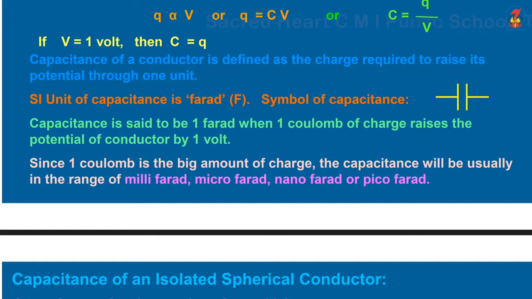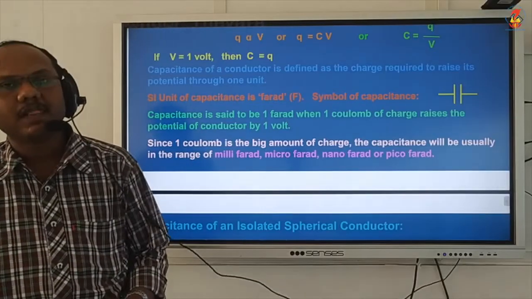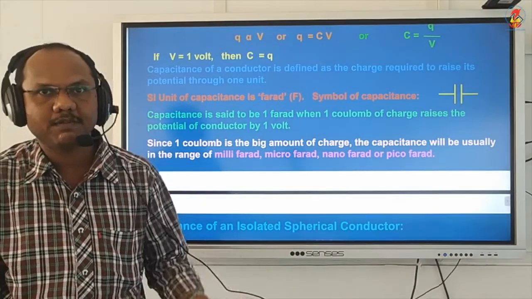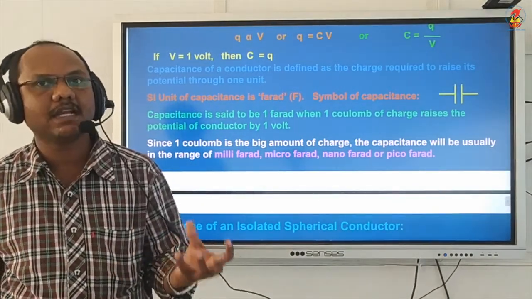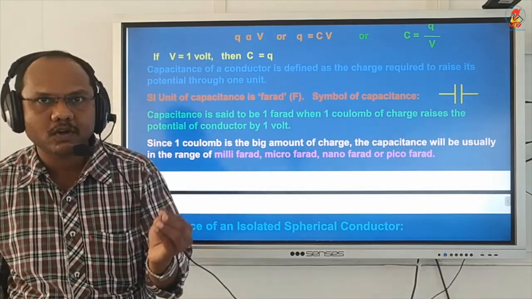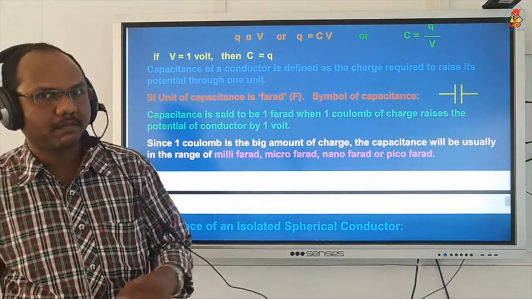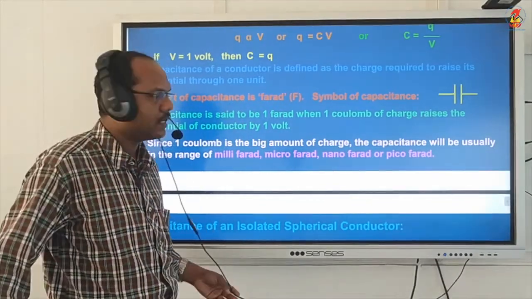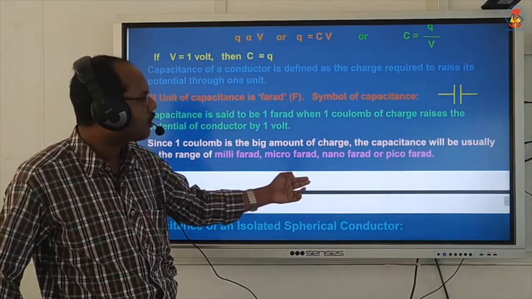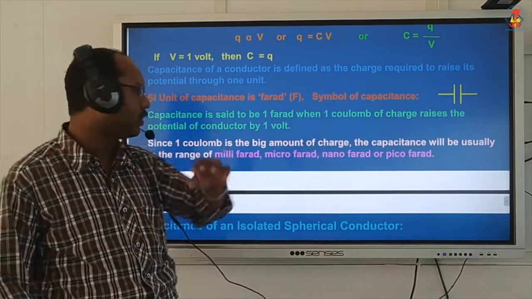Capacitance is said to be 1 farad when 1 coulomb of charge raises the potential of the conductor by 1 volt. Now 1 farad is very big, even though it is the SI unit. So in practical cases, in all our electronic devices, in the motherboard of a computer, television, etc., we use capacitance of millifarad, microfarad, nanofarad and picofarad.